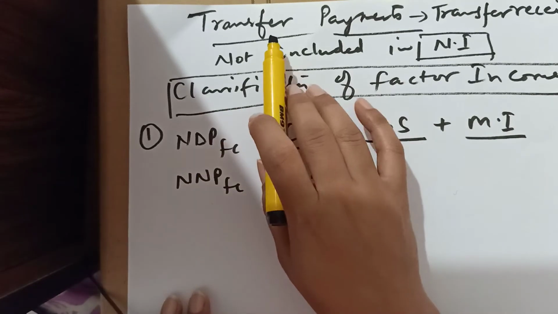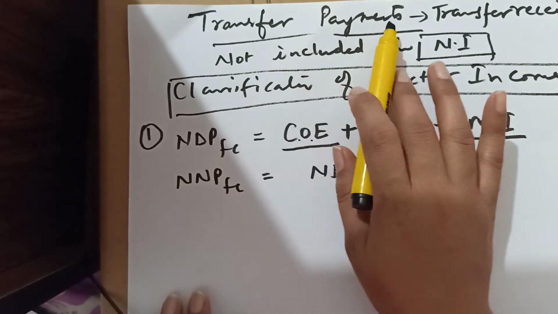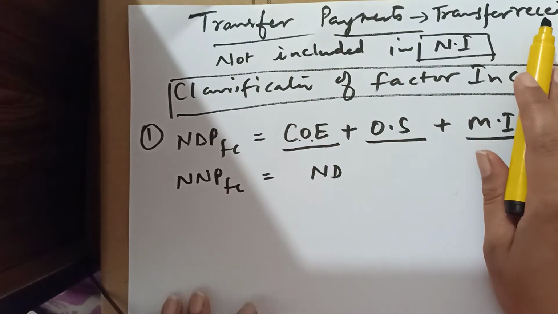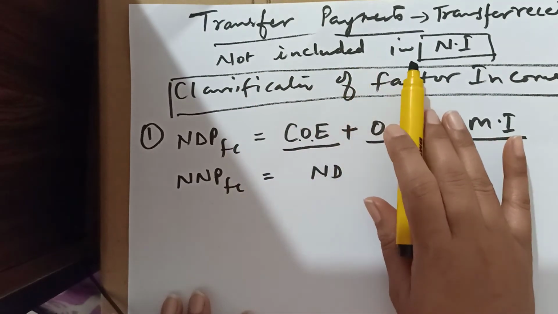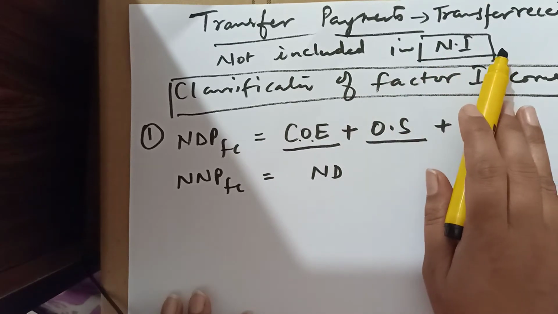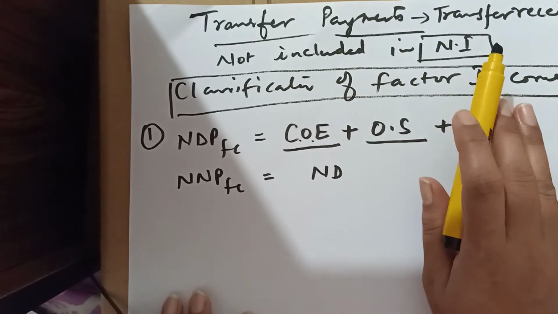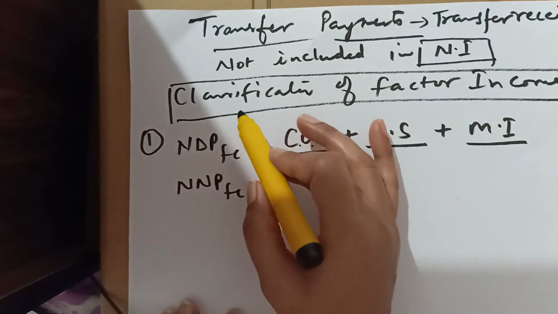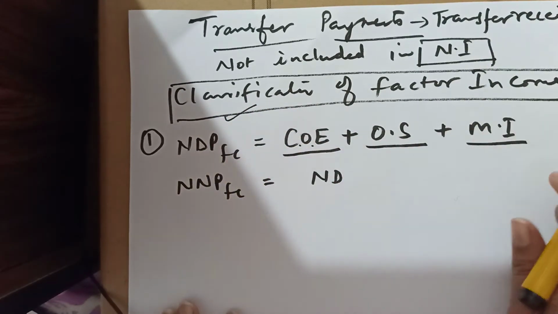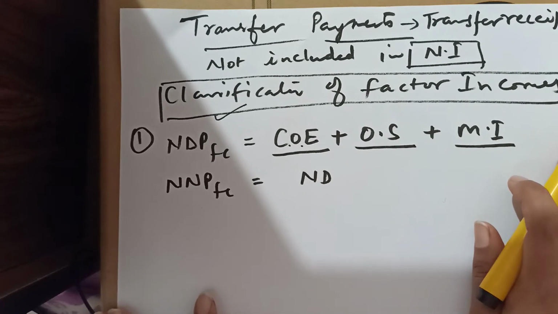So here we were studying in the previous video, transfer payments are also known as transfer receipts. These receipts will not be included in the estimation of national income. These payments are not included in the estimation of national income. So we will now study the classification of factor income, meaning the income method we are studying.